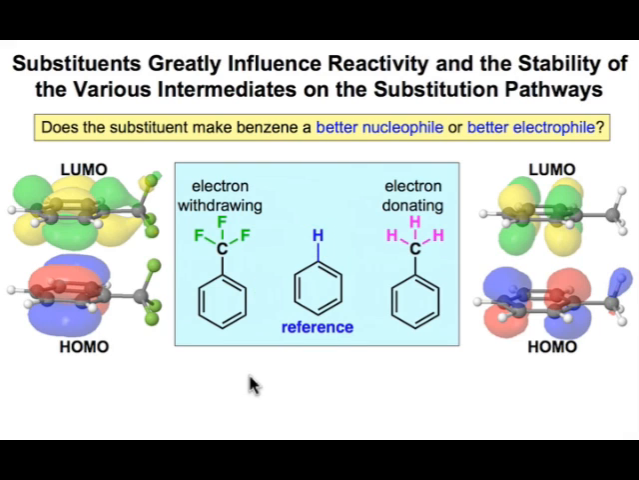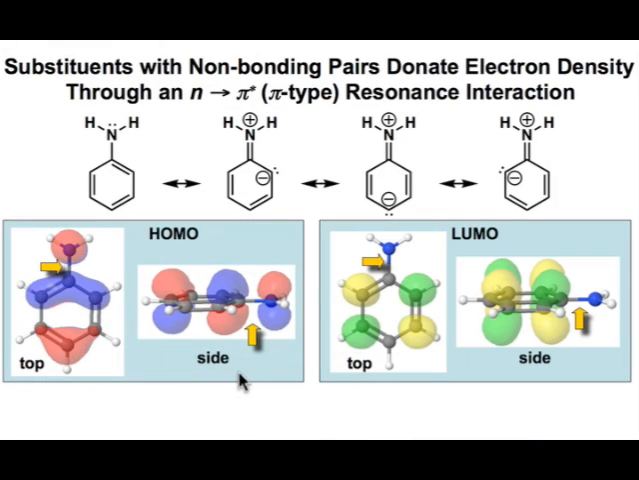Now let's take a look at some substituents that interact with the pi system through resonance. First, we'll look at electron-donating substituents, and these usually involve non-bonding pairs of electrons on substituents that are bound to the benzene ring. A typical example would be the electron lone pair on the nitrogen of this aniline. We can see that it donates its pair of electrons into the ring by an N to pi star pi-type interaction, and creates the resonance contributors that are seen here. Notice that the electron density from these resonance contributors is on every other atom.